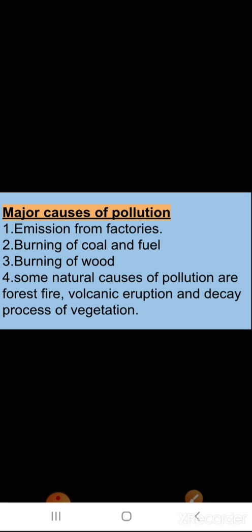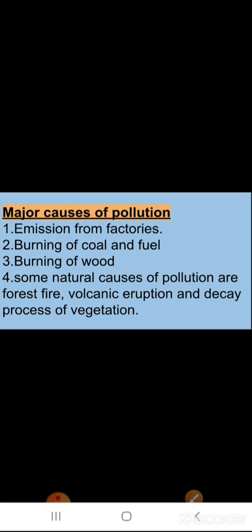The first one is the emission from factories. Now you know there are ample number of factories everywhere, and these factories are emitting harmful chemicals. These factories are producing things, and for that chemicals are used, and the chemical emission is there in the air. So these factories are emitting harmful gases in the atmosphere that mix with the air and cause air pollution. So the first factor of air pollution is the harmful emission from the factories.